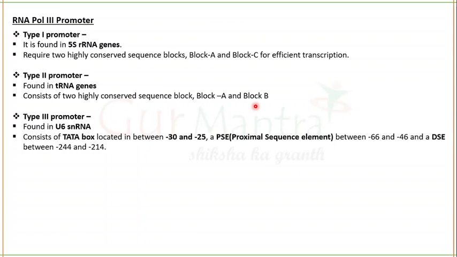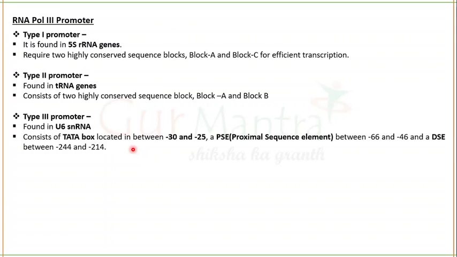On the other hand, type 2 promoters of RNA polymerase 3 have block A and B for enhancing transcription. And here comes the type 3 promoter, found in U6 small nuclear RNA. It has a TATA box located between -30 and -25, prior to the initiation point, proximal sequence elements between -66 and -46, and distal sequence elements between -244 and -214.